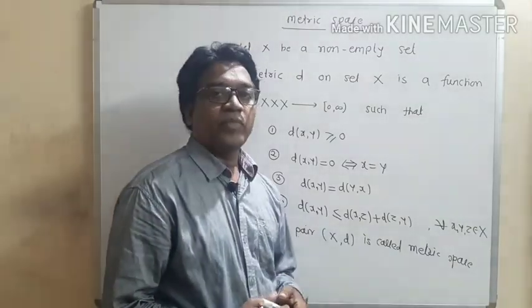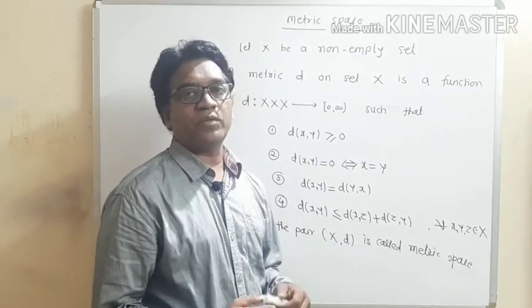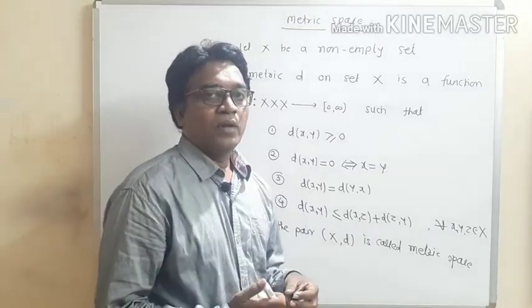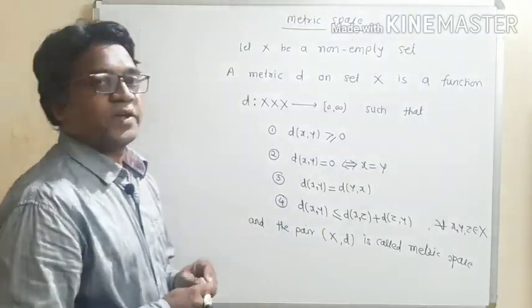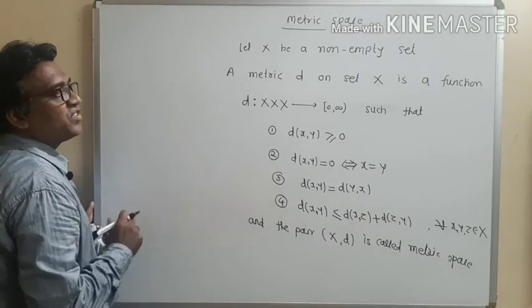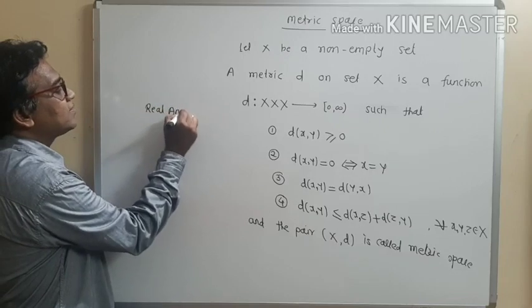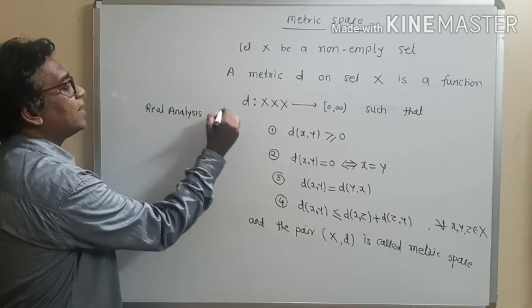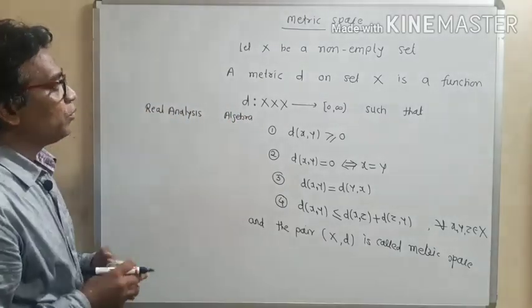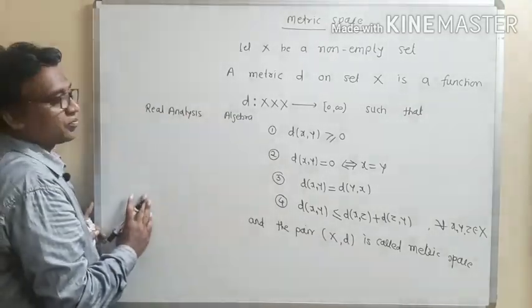Now today I am going to start the new series of mathematics. It is the metric space. Before metric space, we have seen two branches: one is real analysis and second is algebra.